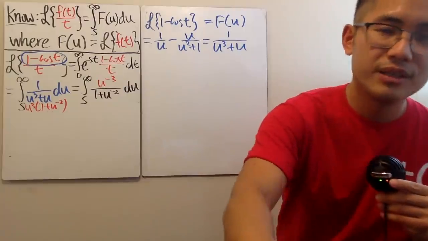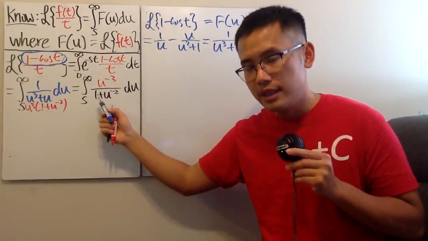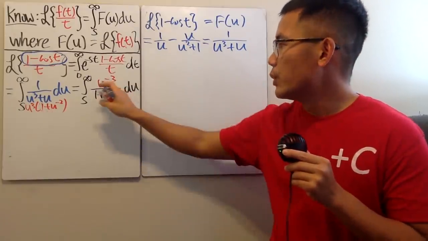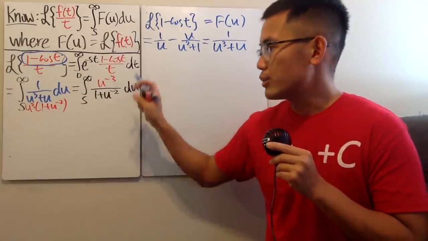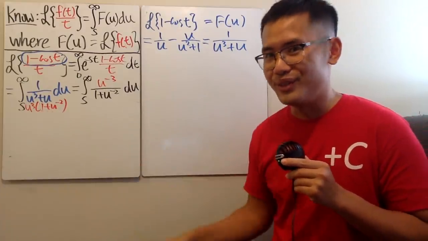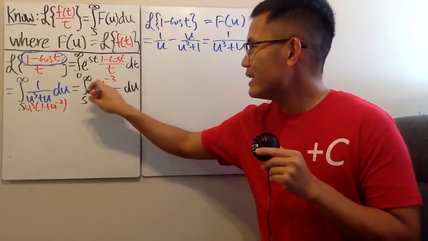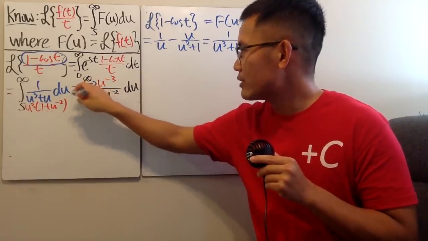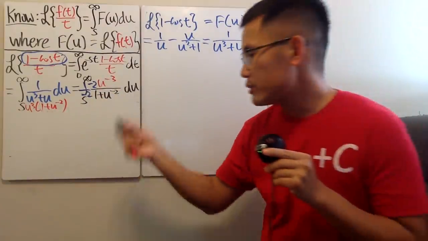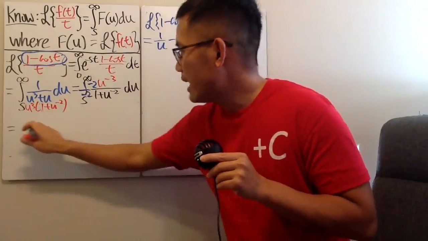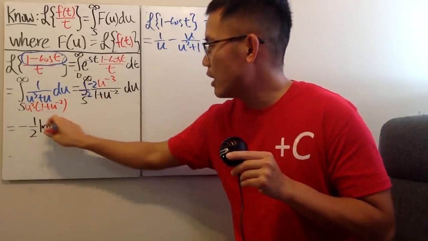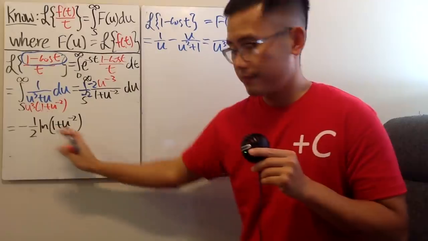Why is this so good? Yes, because the derivative of the bottom is precisely -2 u to the -3. And we do have the u to the -3 on the top, so you don't have to do the partial fraction. In fact, if you do the partial fraction, you get this. But this is cooler if you integrate. You'll see why. Anyway, go ahead, let's multiply this by -2, but we also have to divide it by -2, so that you can see this is the derivative of that. Anyway, though, just integrate this on your own also. You get -1/2, and then we have ln parentheses because this is always positive.